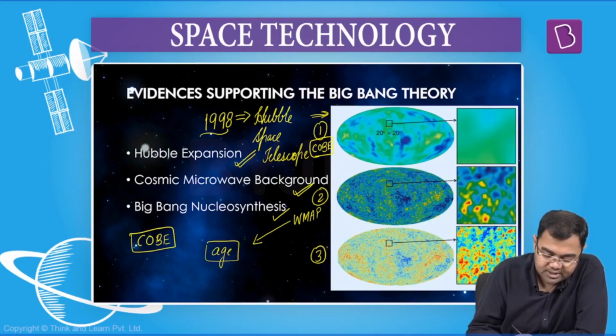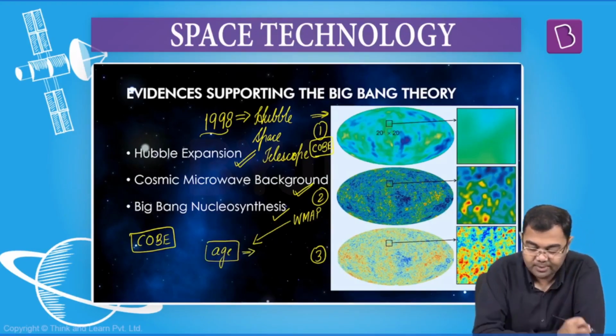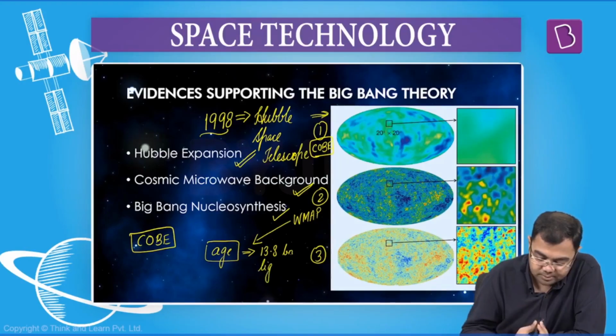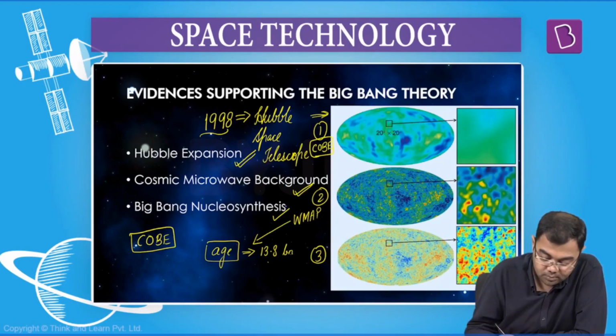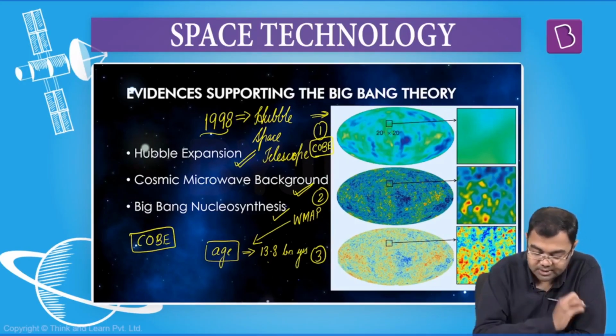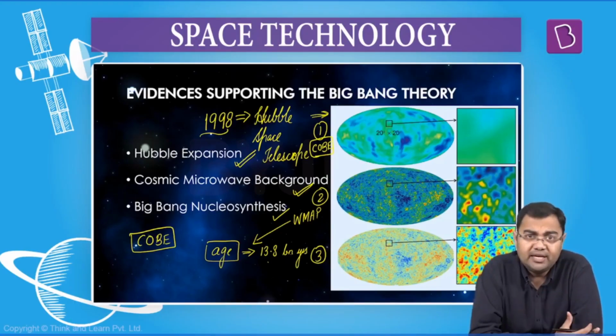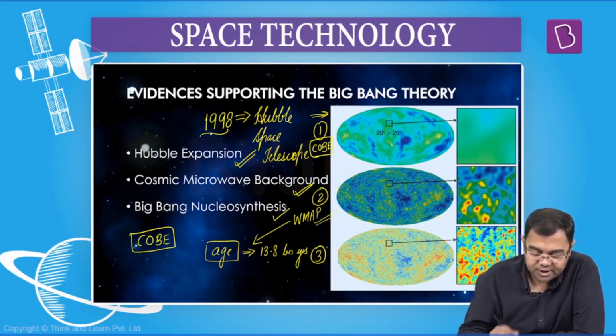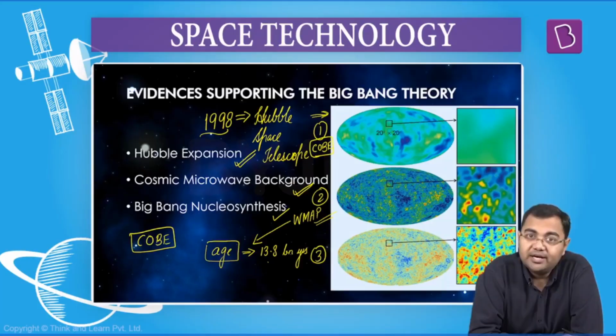The age of the universe was for the first time estimated by WMAP to be around 13.8 billion years. This age that we know today as a fact was established by WMAP. So we get a better, clearer picture of the cosmic microwave background here.